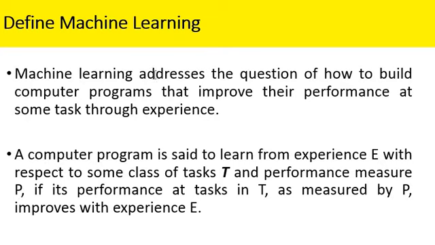See, machine learning is a computer program. That program will improve its performance with its experience. It means that whenever you give some training examples or whatever the input, its performance keeps on increasing. Whereas the programs that we write, the C program and others, don't increase their performance. But machine learning programs, just like human beings, learn from every input that they get. That's the difference between machine learning and normal programs.